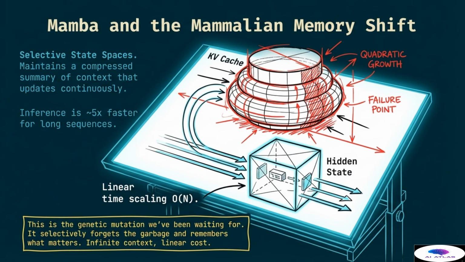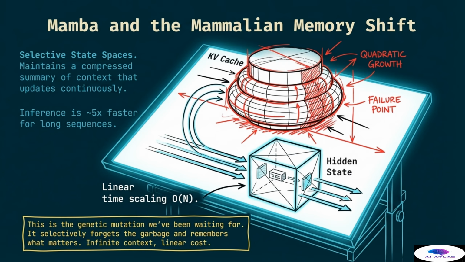This allows the model to achieve linear time scaling, meaning the complexity grows at order n rather than order n squared. The visual shows the difference between the bulky, failure-prone quadratic growth of the cache and the sleek, efficient hidden state of the Mamba architecture. For long sequences, inference can be approximately 5 times faster than traditional methods.